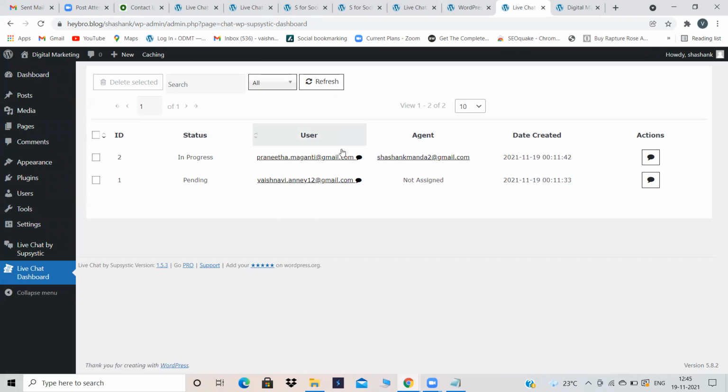Sometimes you may not see all the user IDs over here. So at that time, just click on All. Sometimes, before, I could not see Pranita's email ID over here. That is the reason I just clicked on All. If the chat has been completed, then it will show completed. Suppose after 2 days you are seeing that, then it will show user gone. Like that, it will show.